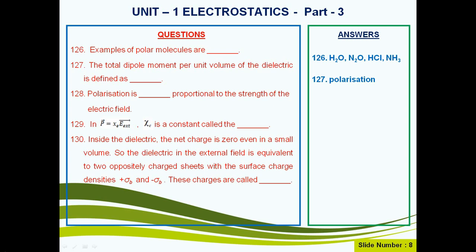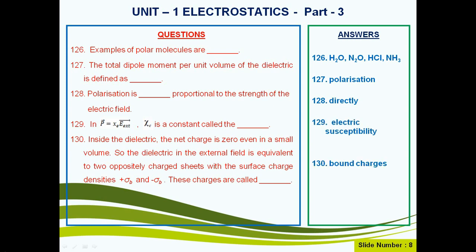Question number 128. Polarization is directly proportional to the strength of the electric field. In question number 129, we have the equation P vector equals psi E into the external electric field E vector. Here psi E is a constant called electric susceptibility.